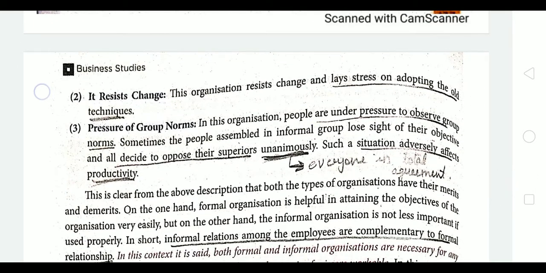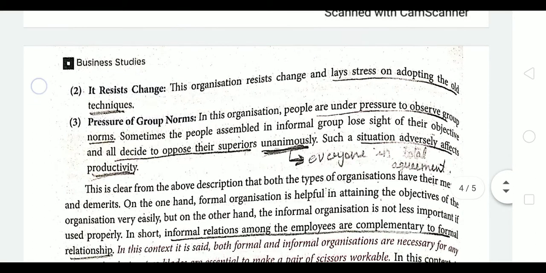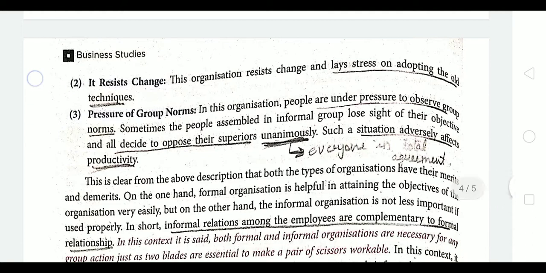So if there is a group of people, and for example I say that today I am going to start with this topic, but that group of 5 or 6 friends say no ma'am, we are not going to study, so that is resistance, right? They are opposing me. The same way it is in the organization. In an organization, different groups are made according to taste or common interest, so they resist adopting new techniques, right? They just want to adopt the old techniques in the organization.